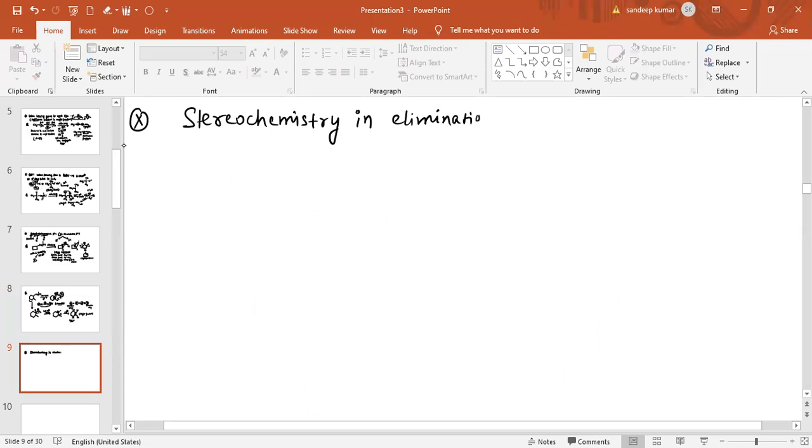Basically, if a dextro and levo mixture is present, when dextro and levo are present, then it is basically the racemic mixture.